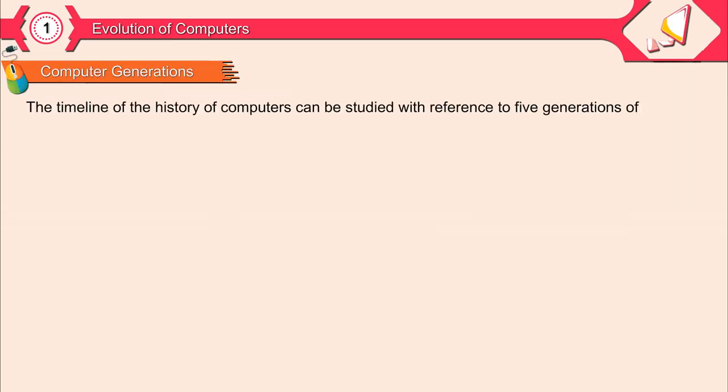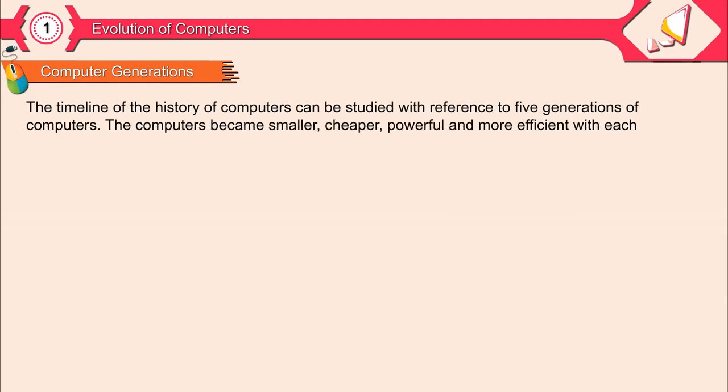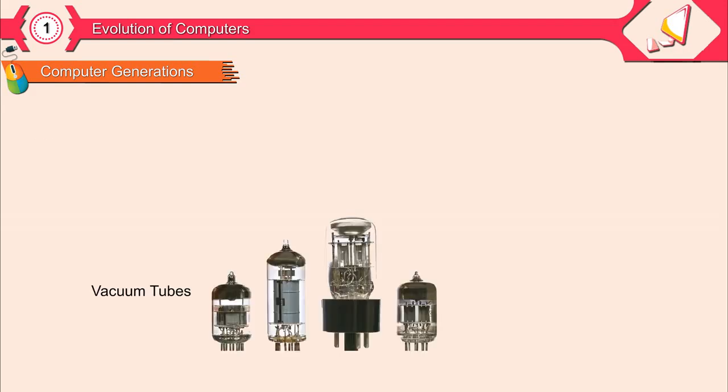Computer generations. The timeline of the history of computers can be studied with reference of 5 generations of computers. The computers became smaller, cheaper, powerful, and more efficient with each generation.